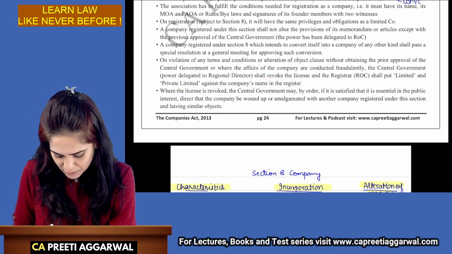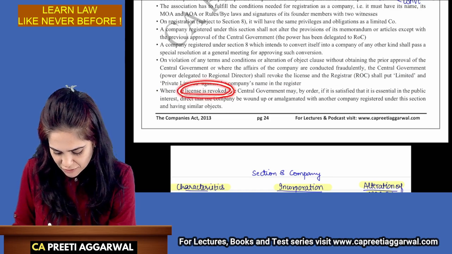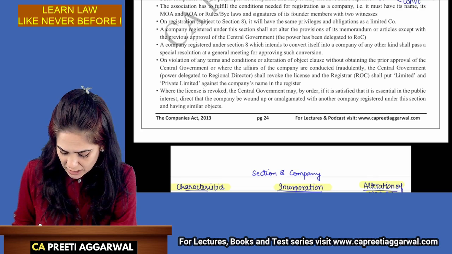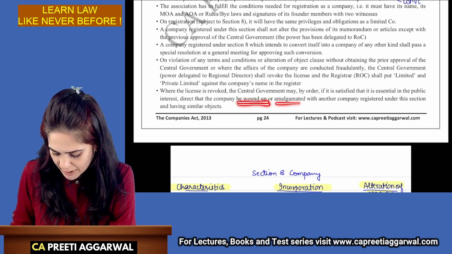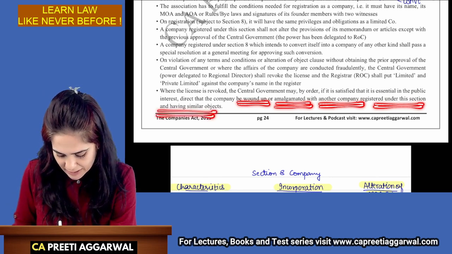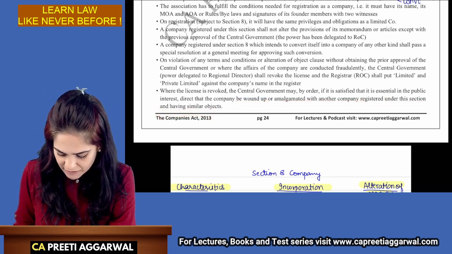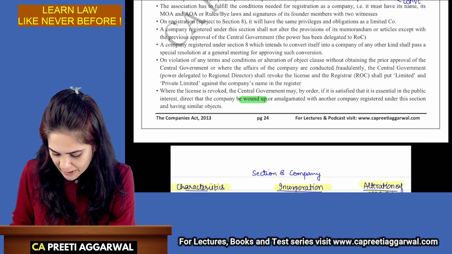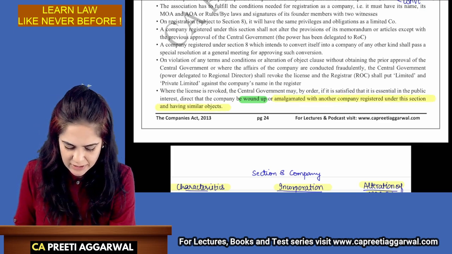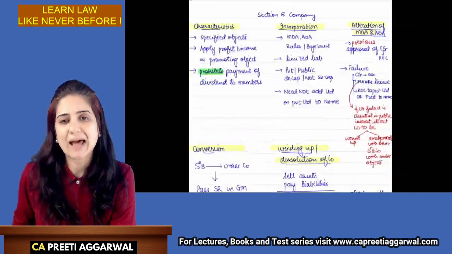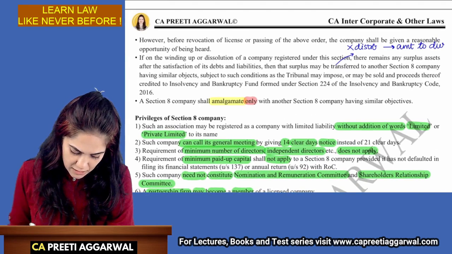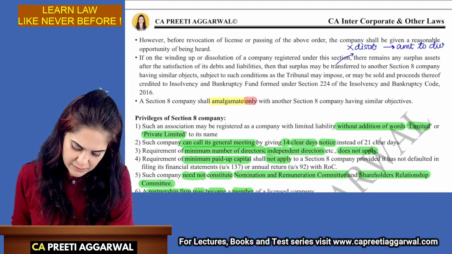If at the time of revoking the license, central government is satisfied that it is essential in public interest, the company may be either wound up or it may be amalgamated with any other company registered under this section having similar objects. Okay, it will be wound up or it will be amalgamated with another company registered under this section, that is Section 8 company having similar objects. You cannot amalgamate with a company not having similar objects. Before revocation, we will give them a reasonable opportunity of being heard.